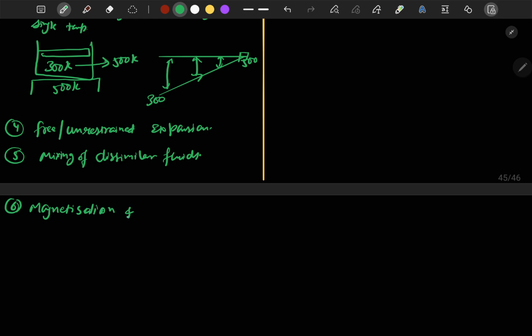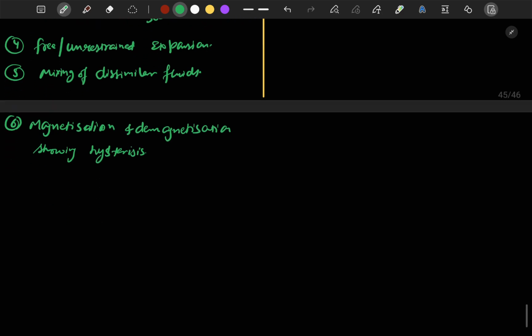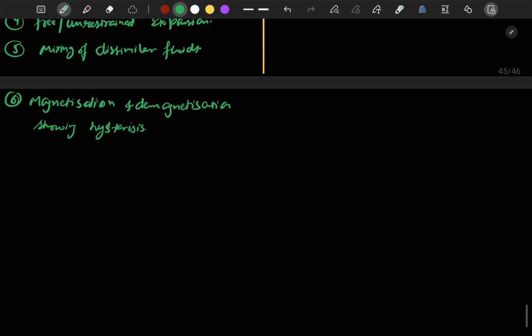Magnetization and demagnetization, showing hysteresis. You should have already studied hysteresis in class 12th. I won't be mentioning it here. If you want to know about what is hysteresis, magnetization, demagnetization, you can google it or see some videos on YouTube.